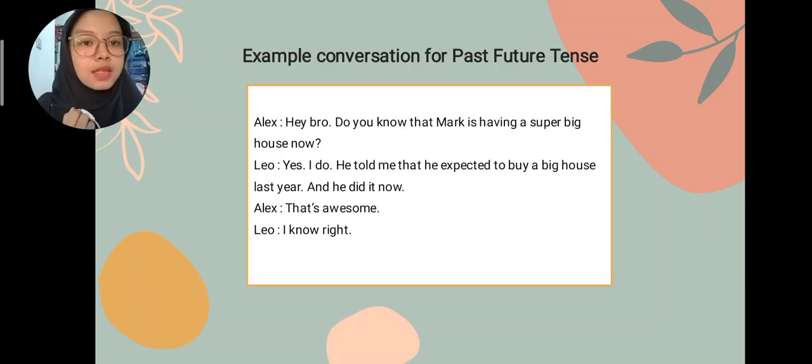I think next, this is an example conversation for past future tense.